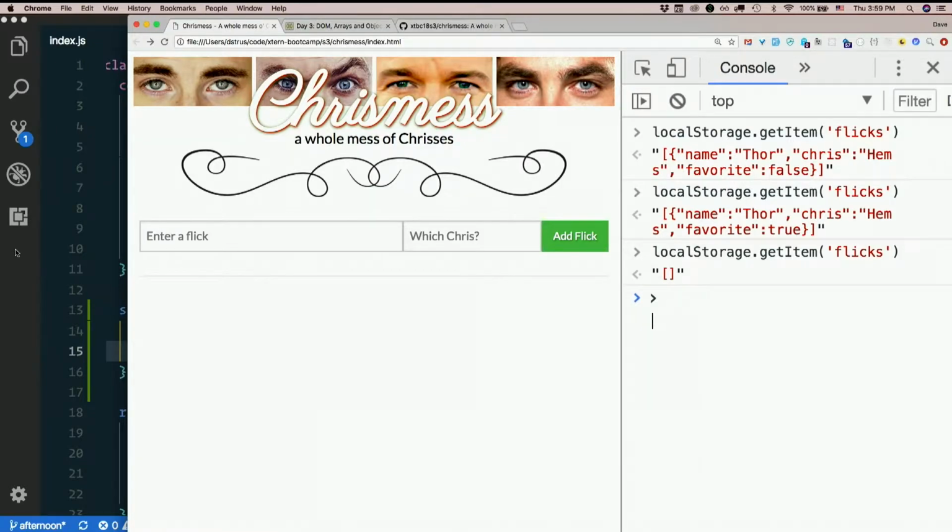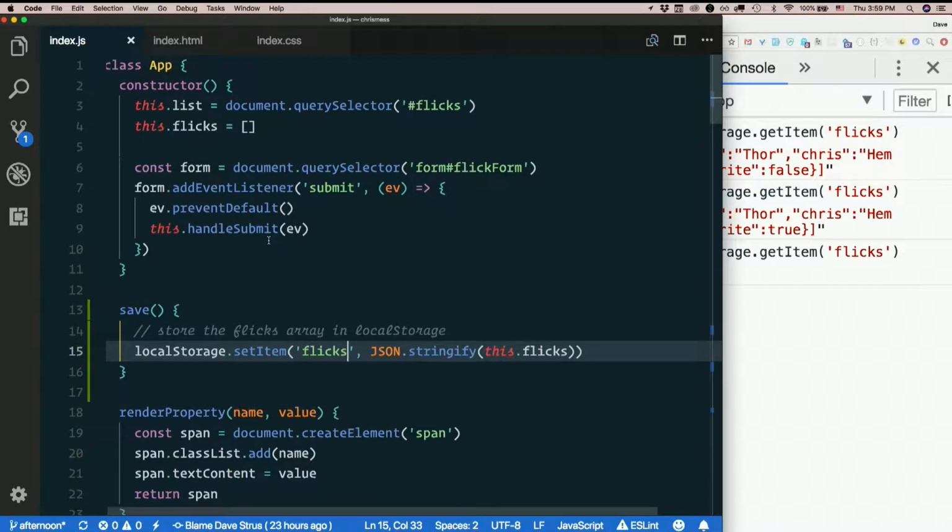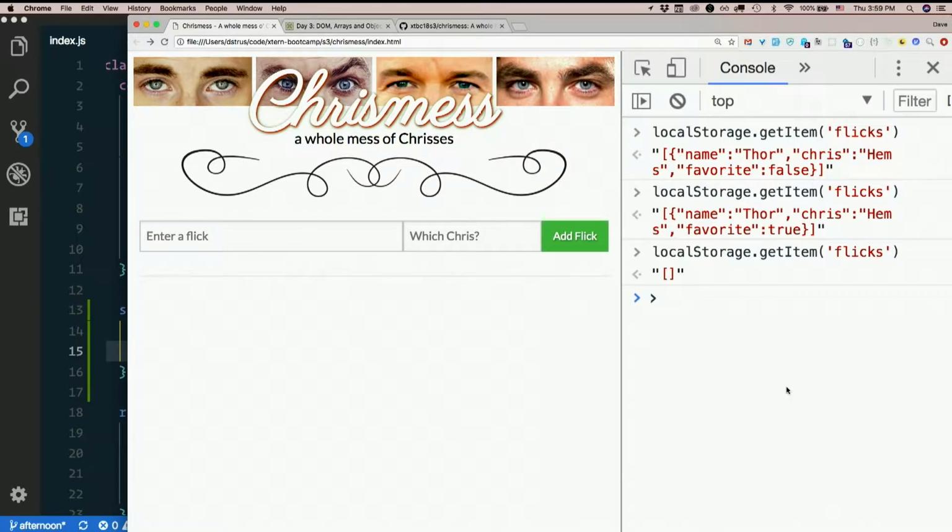Yeah. Why did we do the stringify? A stringified array looks a little closer to this than the other. Did JSON parse actually work on that? No, I did localStorage.setItem flick and then brackets name and then flick Chris, like that.